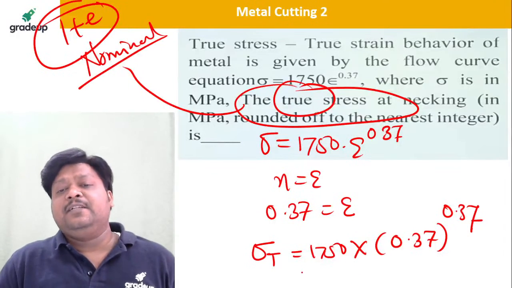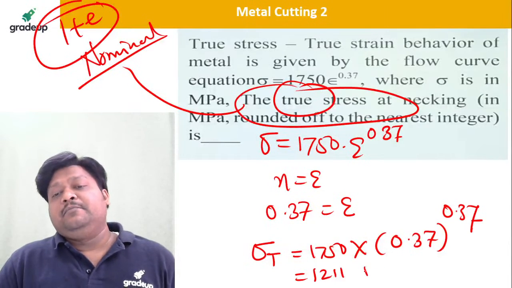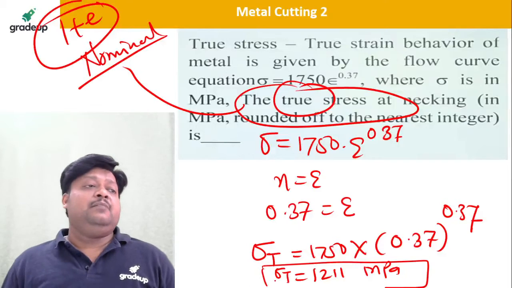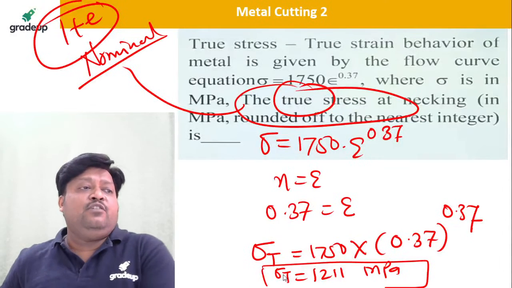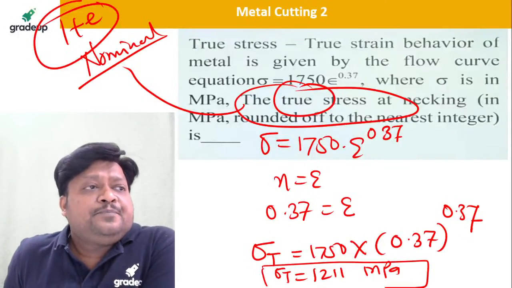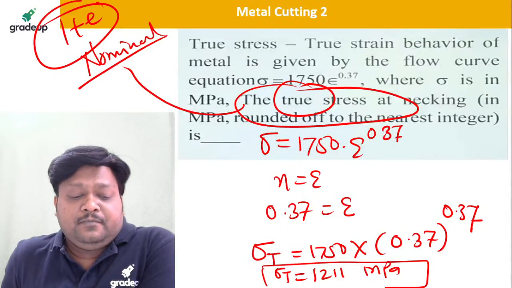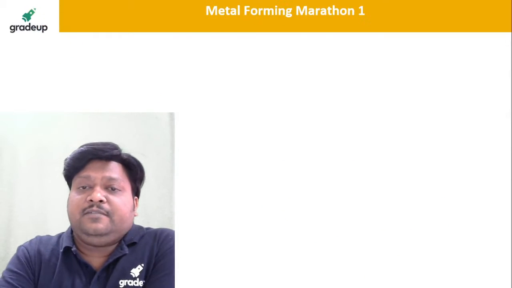So 12 megapascal. 12 megapascal. Sigma it is how much? 1211 megapascal. Very good, dear students. Come on. Excellent work by you guys. Next question.